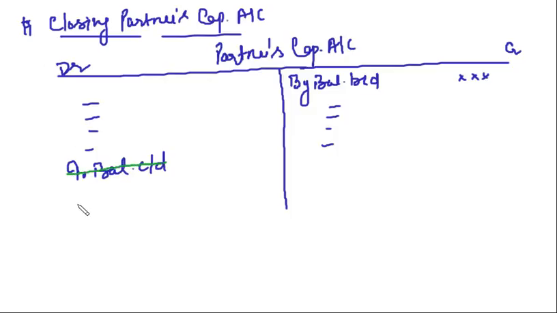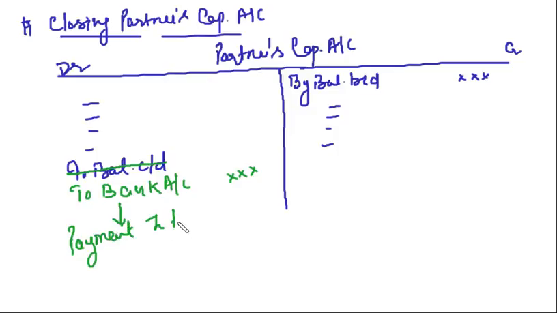What we are going to say is, if credit side is more than the debit side, we will say to bank. That means it is the payment to be made to a partner. This balance reflects the payment to be made to a partner. Clear? So we will write it as to bank account. Clear? Then in normal cases, if the debit side is more than the credit side, what do we do? We write it as by balance carried down.